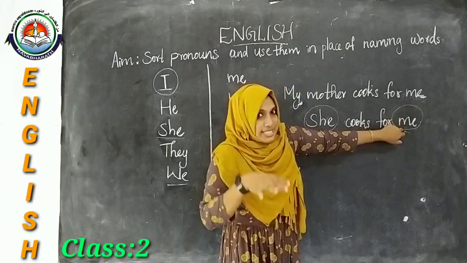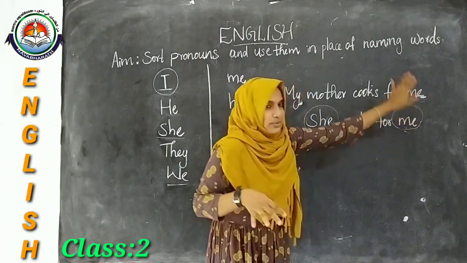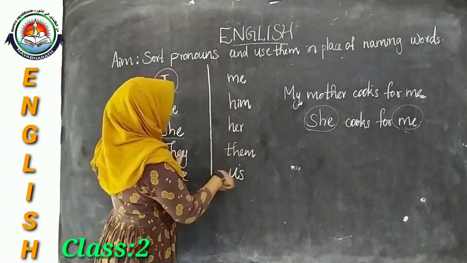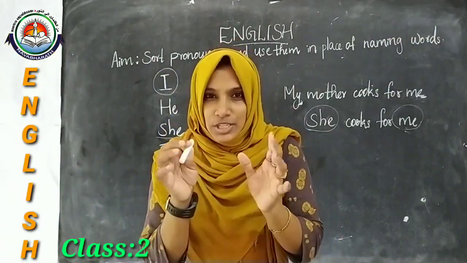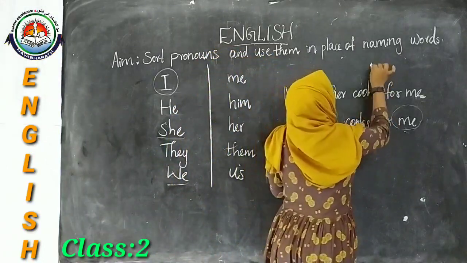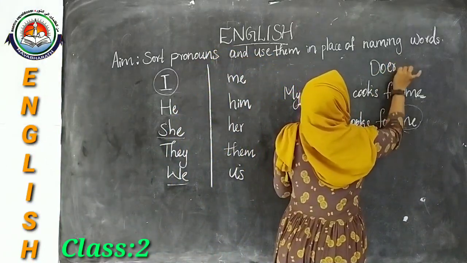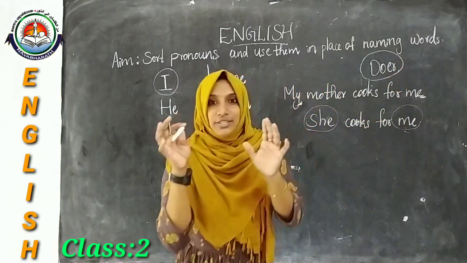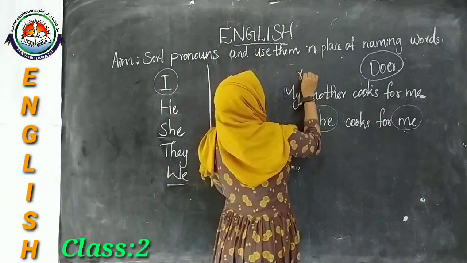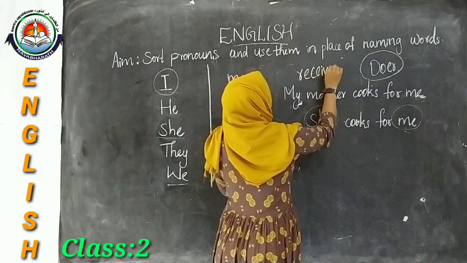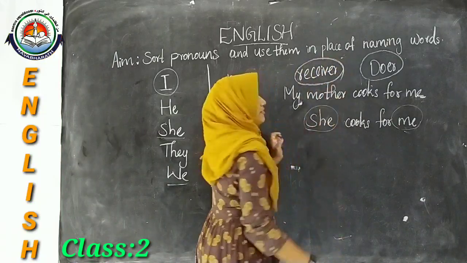You are receiving the action. So here this word I have taken from here. So she is the doer. She is doing an action. So here she is the doer and you are the receiver.